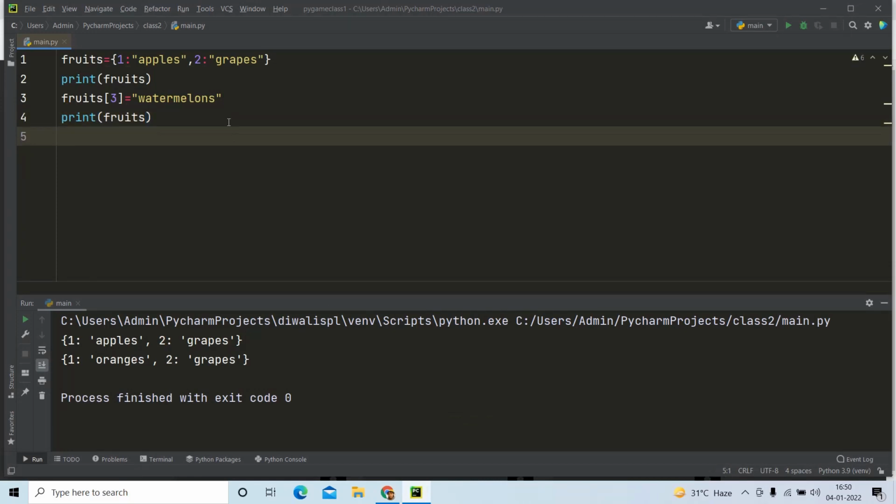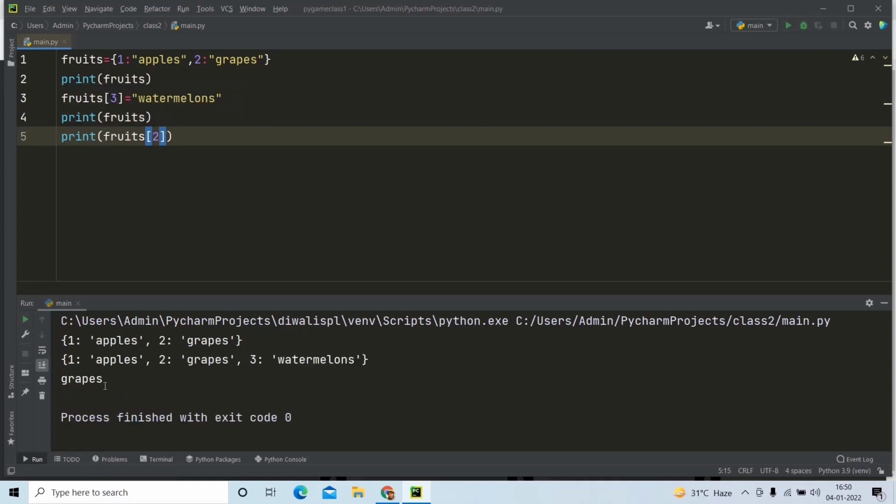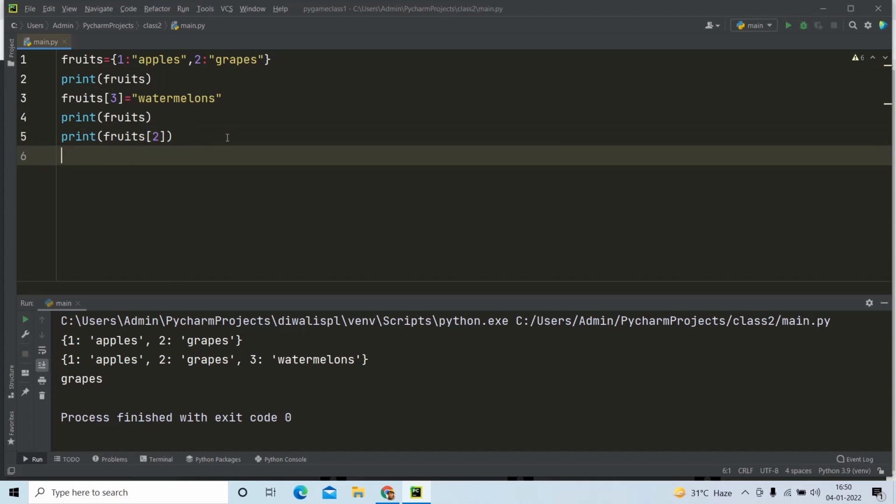If I want to print only the grapes, then what I should do is write print fruits of grapes. What is the key for grapes? Which is 2. So if I write fruits of 2, then grapes alone will be printed. Like this, we can access the elements. And there is also another way for accessing the elements, which is nothing but a for loop.